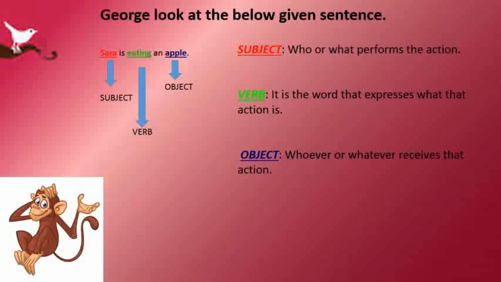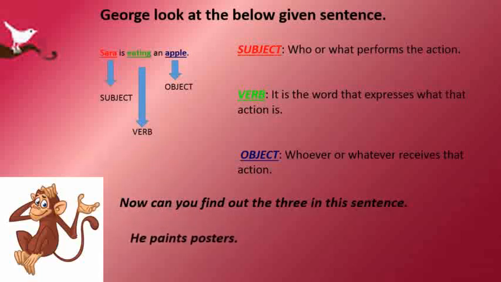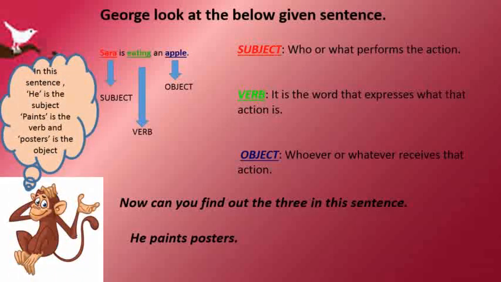Yes, ma'am. Okay, let me test you. Are you ready? Okay, ma'am, I'm ready. Now, can you find out the three in this sentence? Yes, ma'am. Read it. He paints posters. Can you find out the three in this? Yes. In this sentence, he is the subject, paints is the verb, and posters is the object. So now you understood? Yes, ma'am. Easy weasy. Very easy. Let's go ahead.